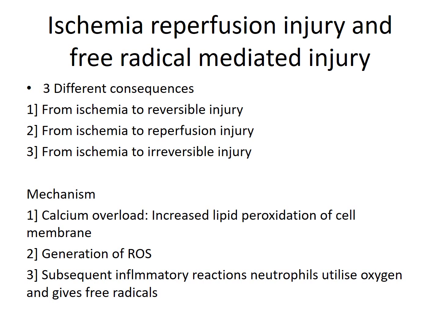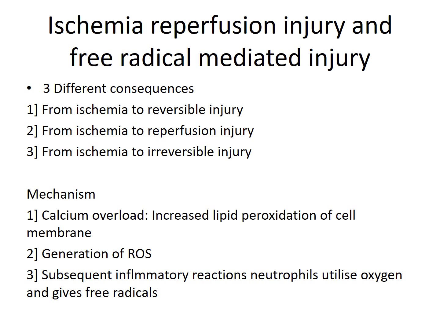Along with damage caused by ischemia, the reperfusion of blood supply to the ischemic organ can induce ischemic reperfusion injury, and it can happen because of free radicals. Because of free radicals generated after reperfusion, there could be free radical mediated injury.